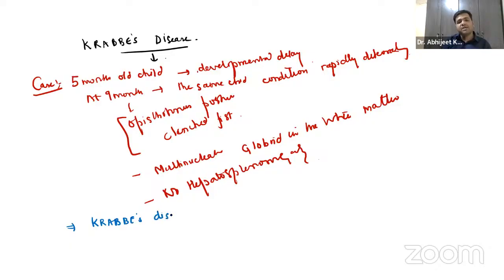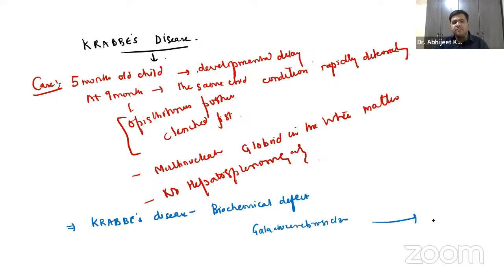And what is the biochemical defect over here, guys? The biochemical defect is that galactocerebrosidase changes galactocerebroside into ceramide.